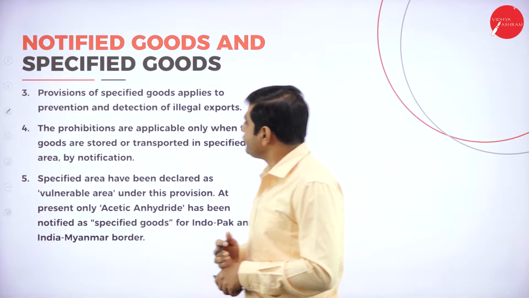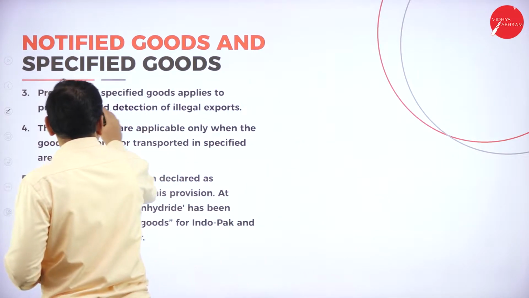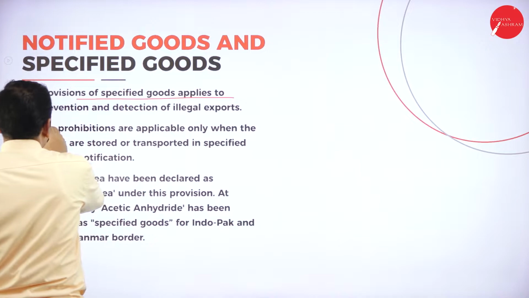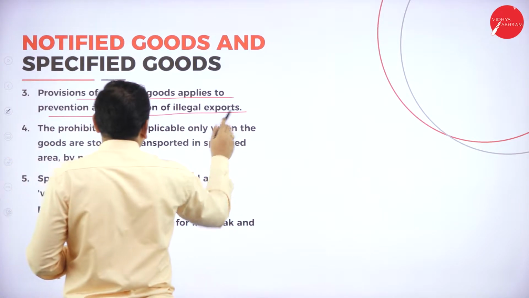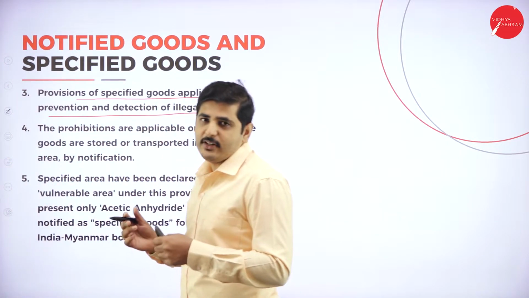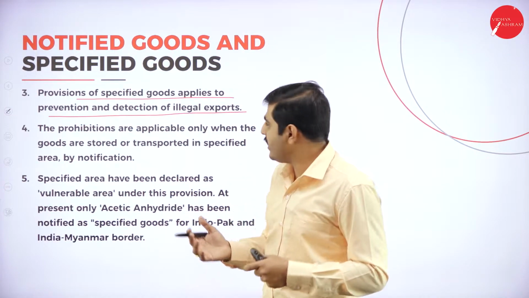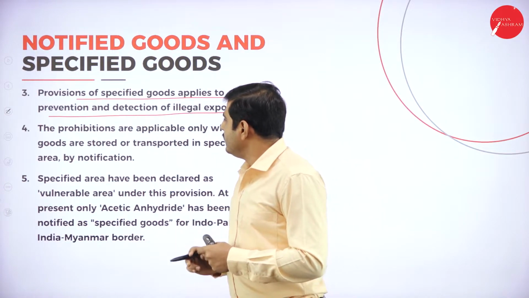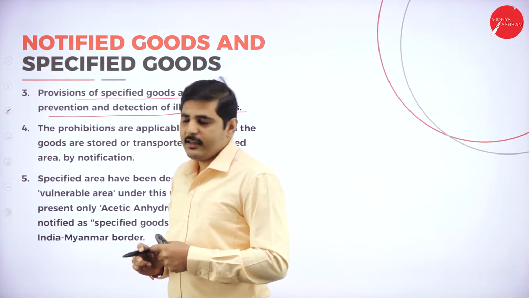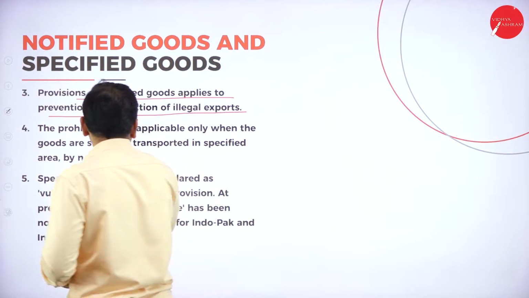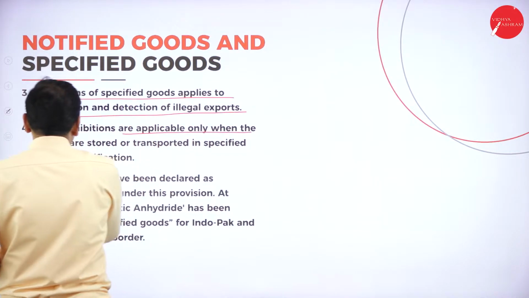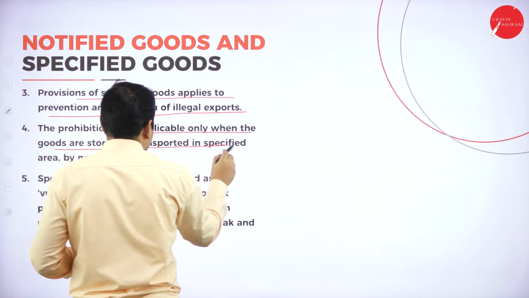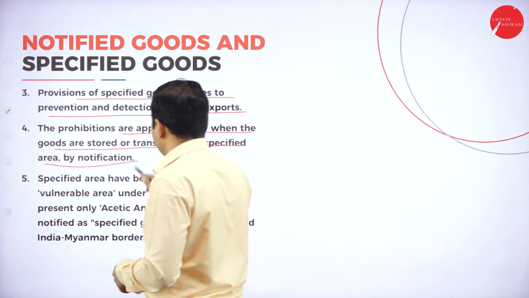Next point, provisions for specified goods apply to the prevention and detention of illegal exports. So specified goods are those goods which come under illegal exports and detention of illegal exports. The prohibitions are applicable only when the goods are stored or transported in a specified area by the notification.